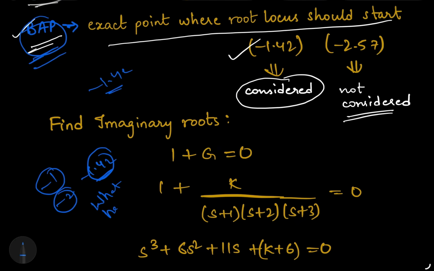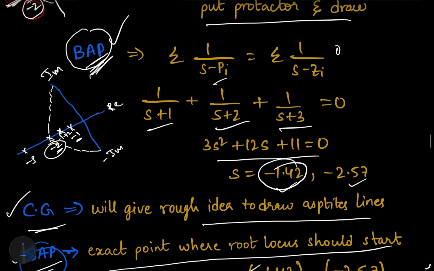Now the question is, after meeting what happens? They cannot continue on the real axis, because beyond this there is no valid locus. So they leave the real axis and move into the complex plane.